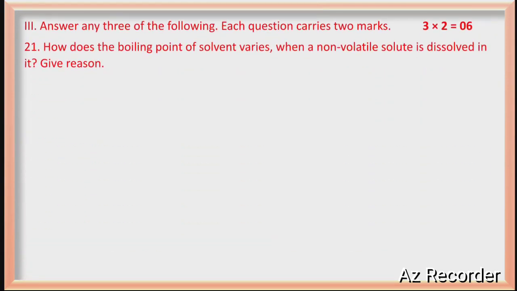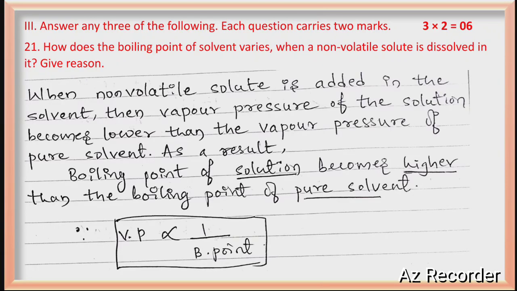How does boiling point of solvent vary when non-volatile solute is dissolved in it? Remember, when non-volatile solute is dissolved in volatile solvent, its vapor pressure decreases. If vapor pressure decreases, boiling point increases, because vapor pressure and boiling point are inversely proportional.